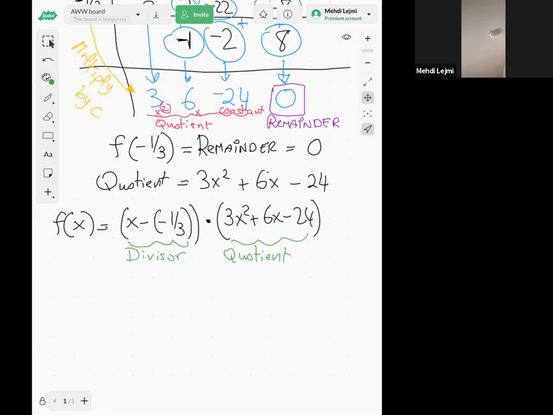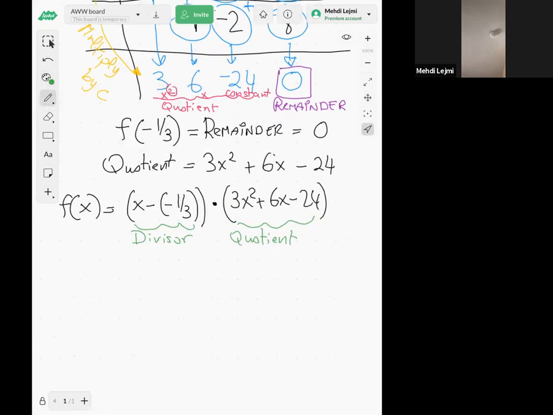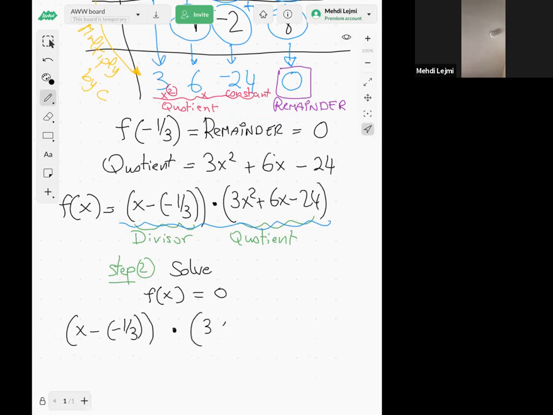So this is step 2. Now I can solve f of x equal to 0. But we just said that f of x is equal to this. So my f of x is actually x minus negative 1/3 times 3x squared plus 6x minus 24 equal to 0. And you see, because I got the factorization, it's a product. This is a product here, and the product equals 0.